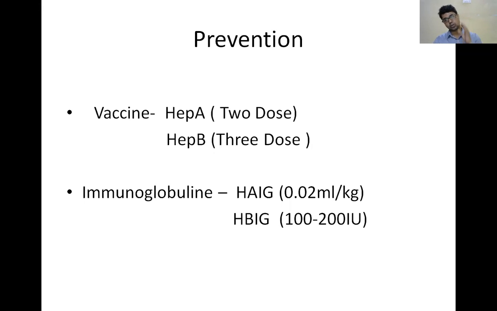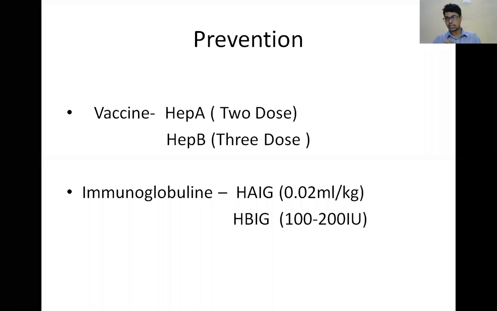What will you do? You have to give 0, then 1 month, then 2 months. The fourth one you have to give around 9 months. So 0, 1, 2, and 9 months. So you have to give 4 doses when you will not get immunoglobulin. That is all about this.